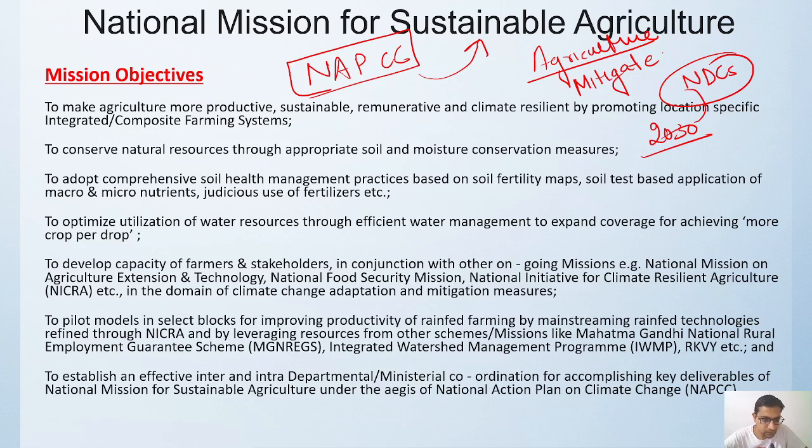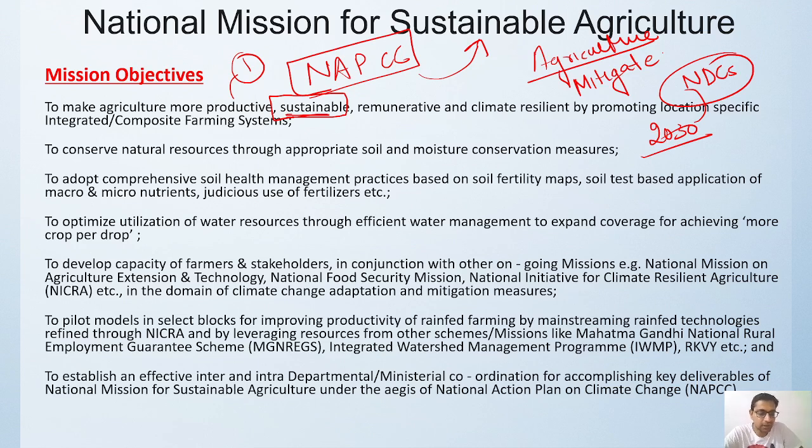Okay, now what is the mission objective of that? Obviously we wanted to make our mission of sustainable agriculture much more productive. Productive means like less input, more outputs. Sustainable, that means it should remain sustainable, that means it is growing and keep on growing the minimum amount what is expected from that.